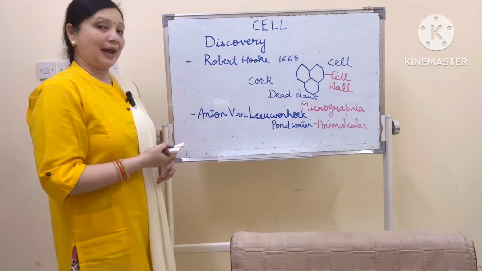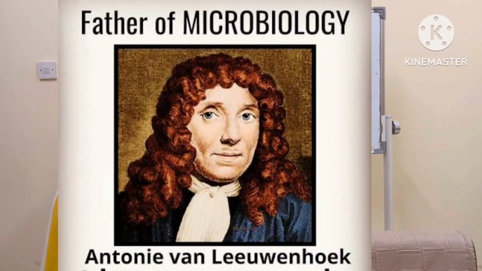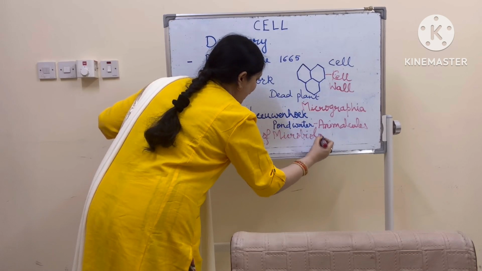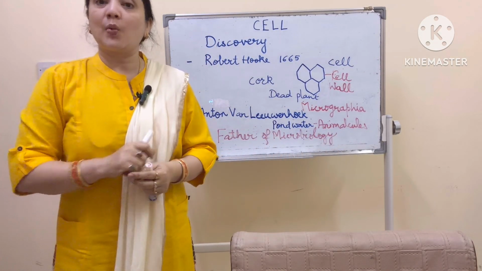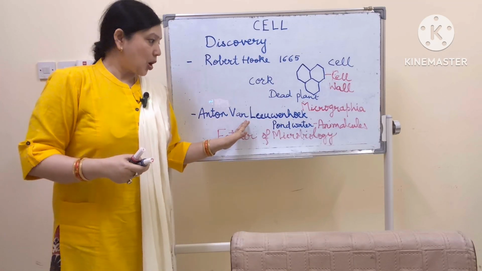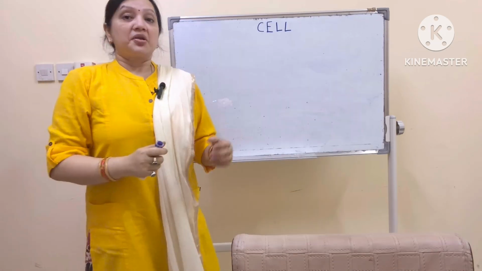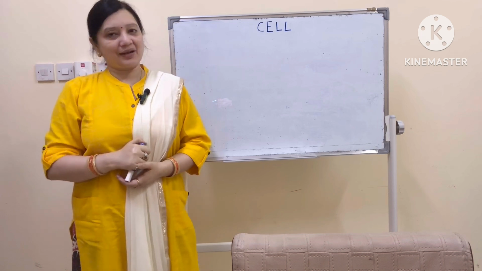So he is known as father of microbiology because he did lots of work in microorganisms, studied various types of organisms, and he also published various papers on them. So Anton van Leeuwenhoek is known as father of microbiology. Just now we finished the topic discovery of cell and now let's move ahead in the syllabus.